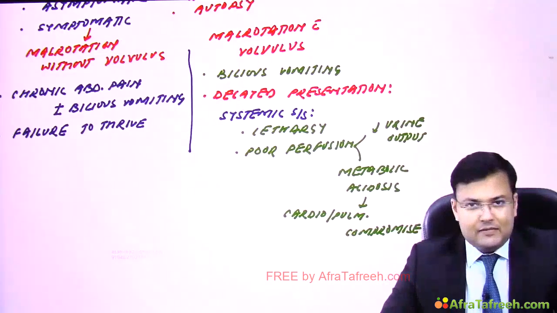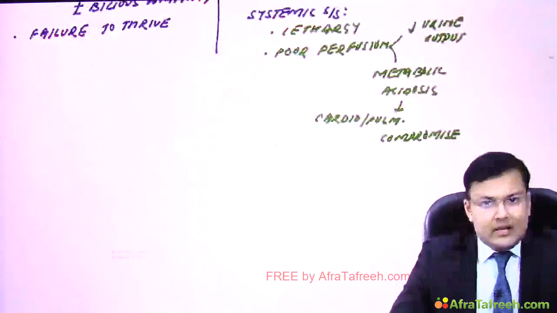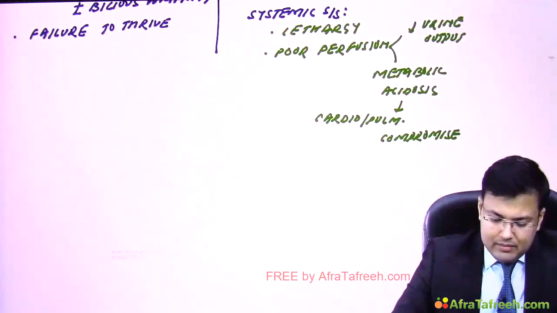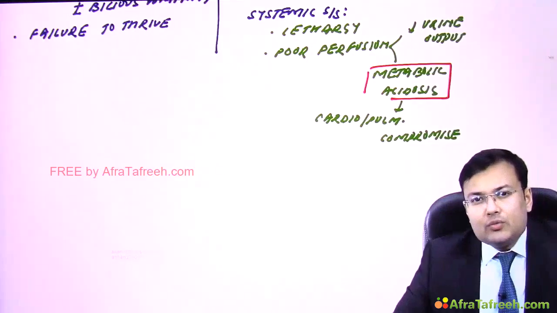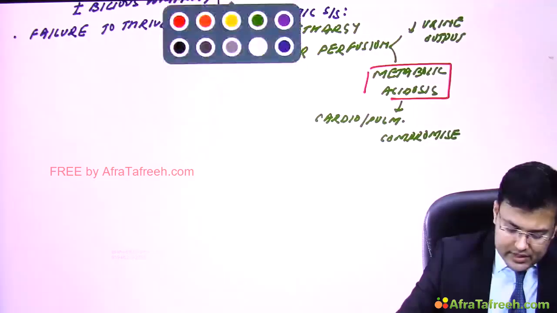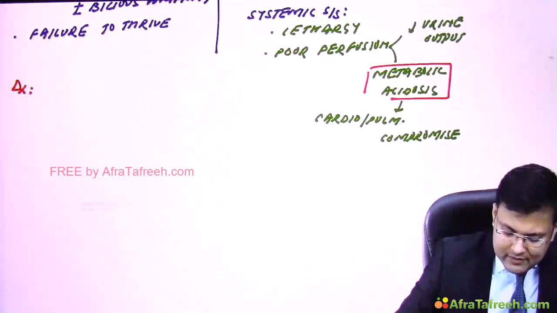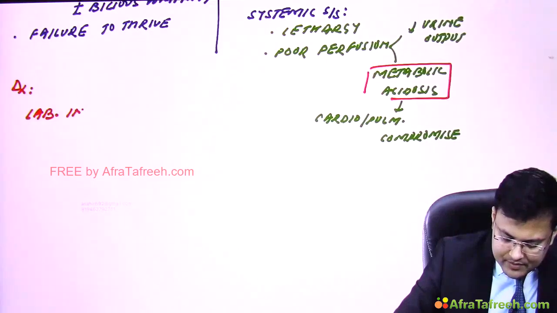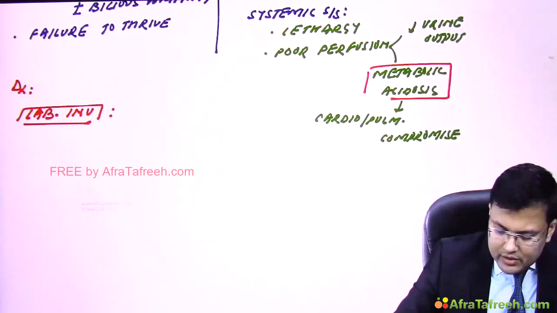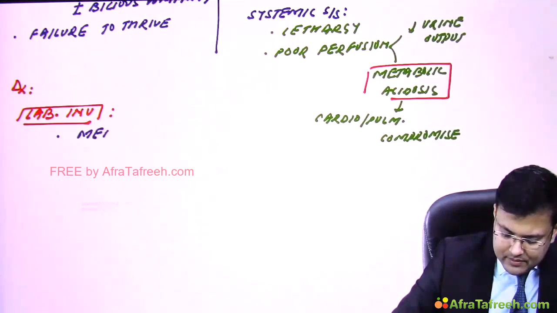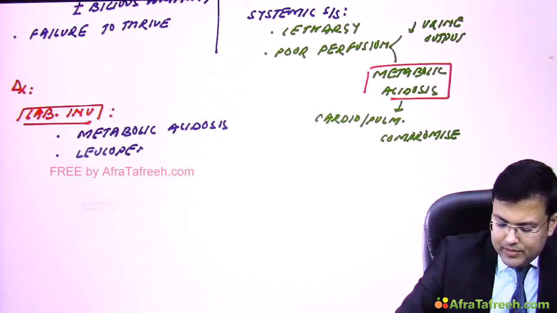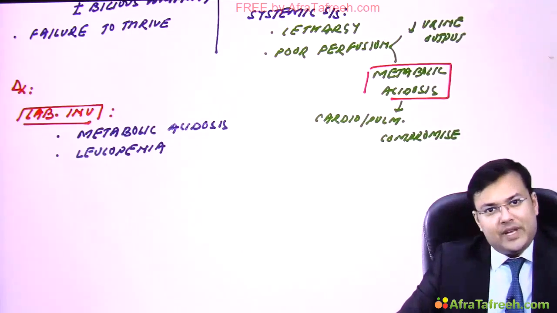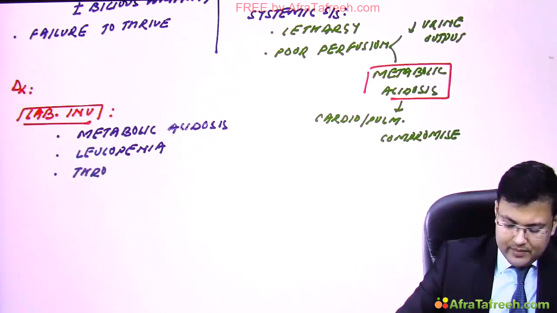Now, how are we going to investigate? First, we send the laboratory investigations, and in laboratory investigations, you find what? Metabolic acidosis we discussed. Apart from metabolic acidosis, these patients have thrombocytopenia and leukopenia. So see the diagnosis. What are the findings on laboratory investigations? Clear? So these patients have metabolic acidosis, leukopenia, and thrombocytopenia.